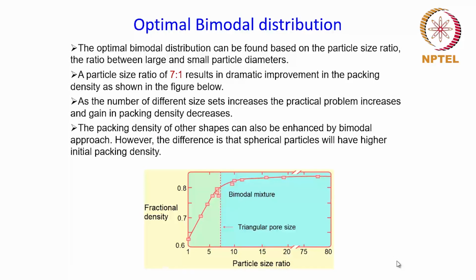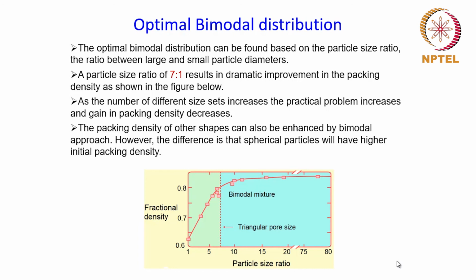Then we also talked about a parameter called particle size ratio. This is the ratio of the size of the large and small particles in case of a bimodal particle size distribution. And here we saw that when the particle size ratio is 7:1, you gain a huge improvement in the fractional density.